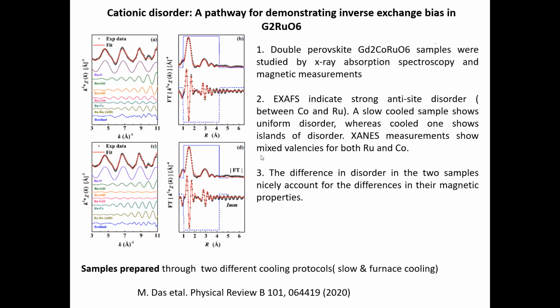Now the third outcome, the difference in the disorder in the two samples, nicely accounts for the differences in their magnetic properties. So this is an example where the overall long range order doesn't say much about why there is a difference in magnetic properties. When we probe the local structure, then we found that the magnetic properties get explained.